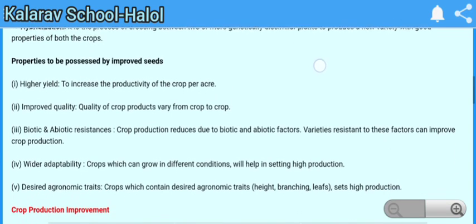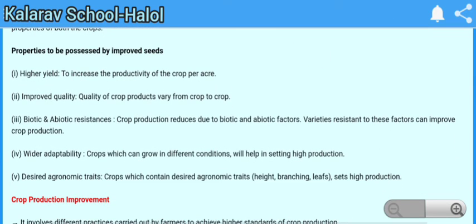The new seed has higher yield, to increase the productivity of crop per acre. Quality of the crop product varies from crop to crop. Biotic and abiotic resistance: crop production reduces due to biotic and abiotic factors, so varieties resistant to these factors can improve crop production. Wider adaptability: a crop which can grow in different conditions will help in setting high production. Desired agronomic traits means height, branches, and high production.